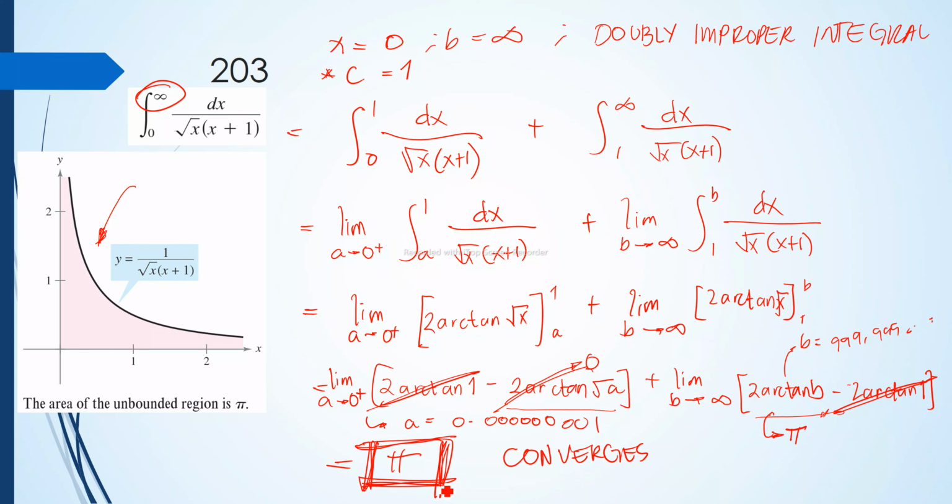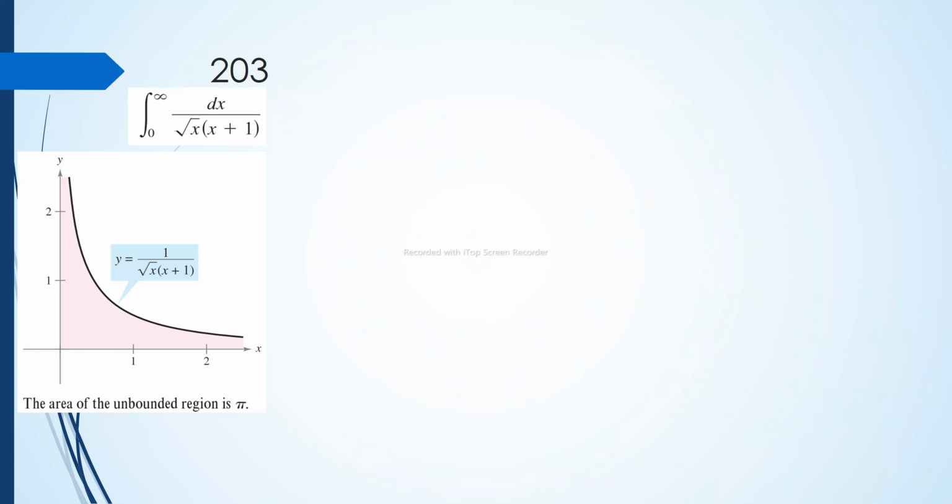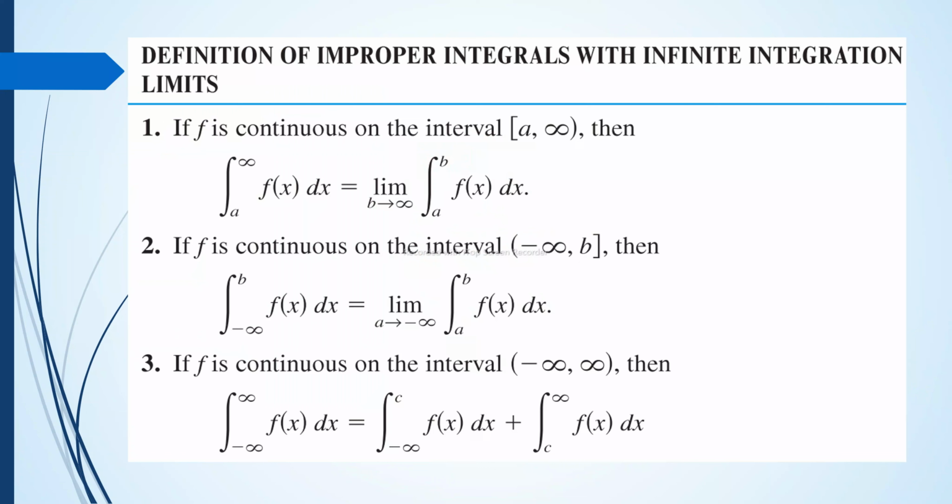So that's why we keep going back to the area of the unbounded region, because as discussed in our previous discussions, to get the area beneath the curve, that is just the integral. We just get the integral of the function of that curve from the given upper and lower limits. Now, to sum up our discussion for our improper integral, we have two types of improper integral.